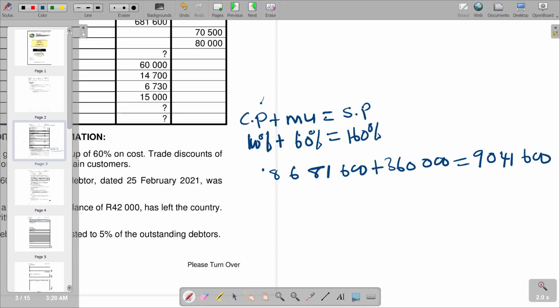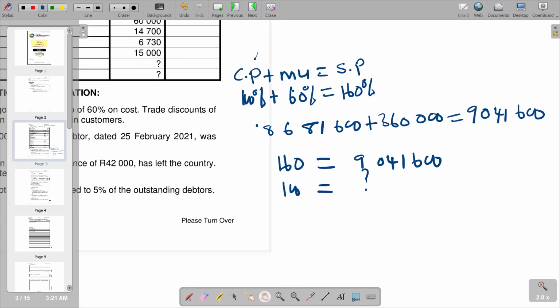So we just make a simple proportionate calculation by saying 9 million is our sales, which represents 160%. So we say what 60 is 600, which is represented by the question mark. What we don't have is 100. I'll make it a denominator, and the numerator represents 60. That we're just going to make as our calculation in brackets for cost of sales.